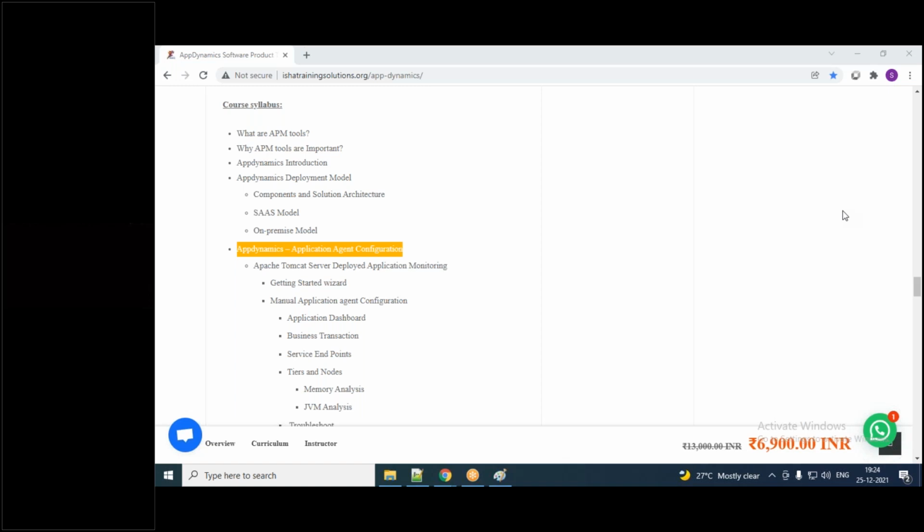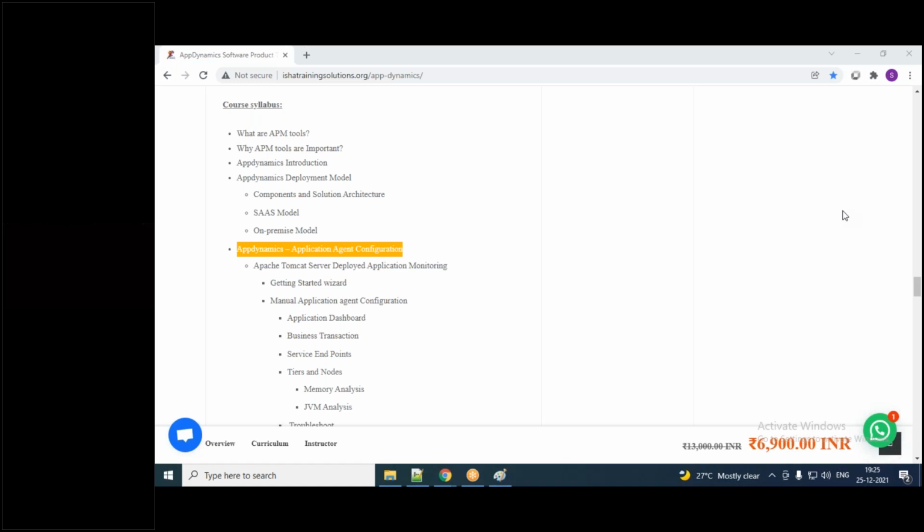Once the configuration is done, everything, I mean application agent configuration, application data gathering, how to do the root cause analysis, everything we are going to learn practically. Not only the application agent, everything we are going to learn in that way only. I'm going to explain that in the subsequent explanation. That is what we are checking in right now. But for the benefit of everybody, this is something that you are going to learn practically with the sample applications.